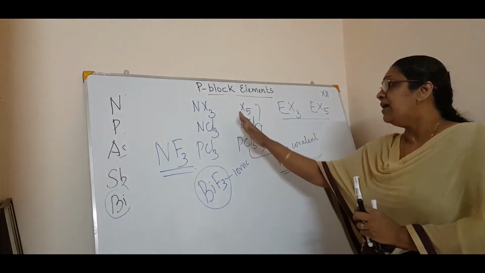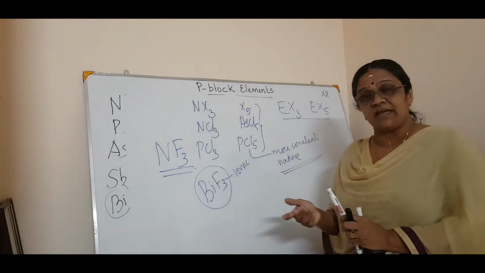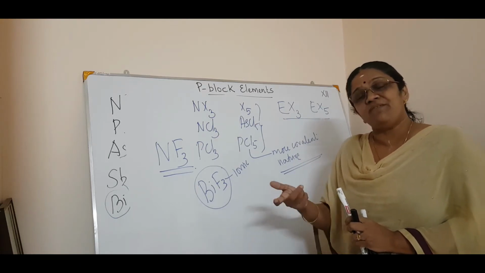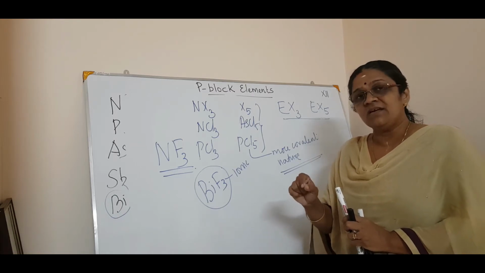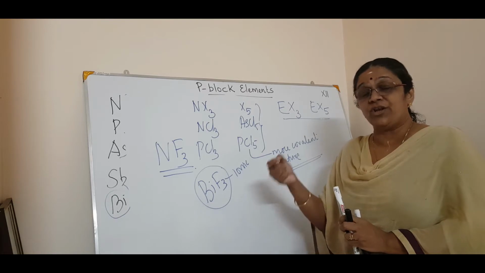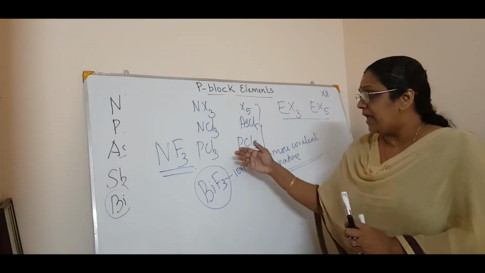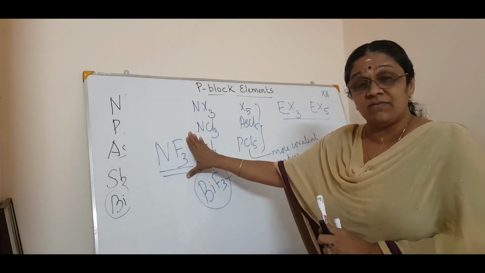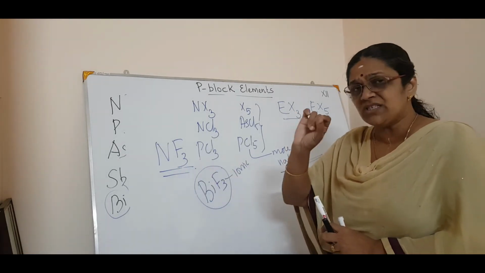So that is why NCl5 is not present, but NCl3 is. Sometimes the question can be asked: why is NCl5 not there but NCl3 is? The answer is the non-availability of d orbitals in the nitrogen atom, so it cannot form pentahalides. Then the only trihalide which is stable for nitrogen is NF3. Just the points only in your book.